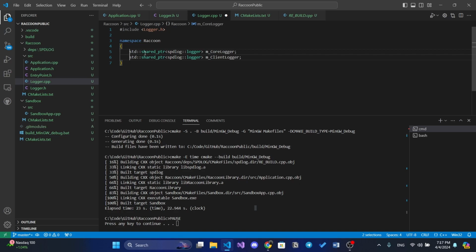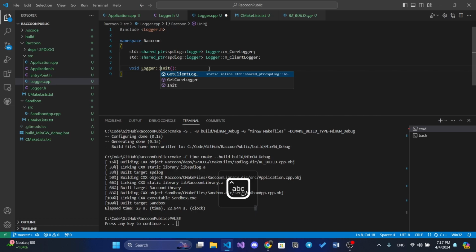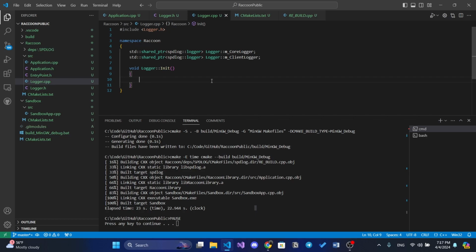Okay, so that's it. And also let's just copy this init function that will initialize our logger. So how will we initialize our logger? Here we should actually create them.